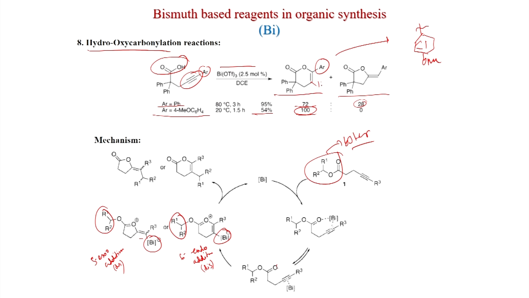So, this is hydrogen here, you get these products. So, this is an interesting reaction: with bismuth triflate, if you have a carboxylic acid and alkyne, then you can get the cyclization and you can get lactones. This was published in Organic Letters 2008.